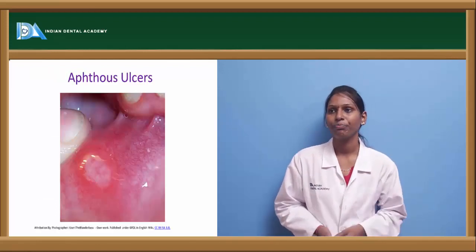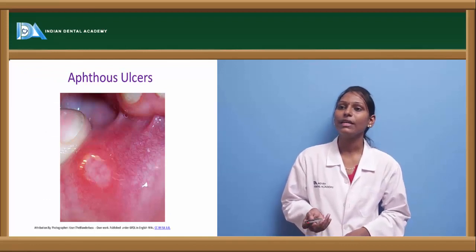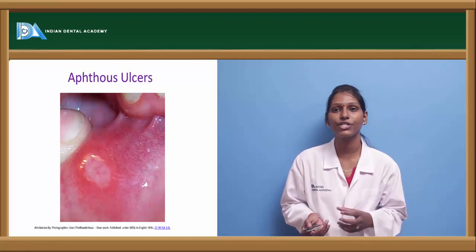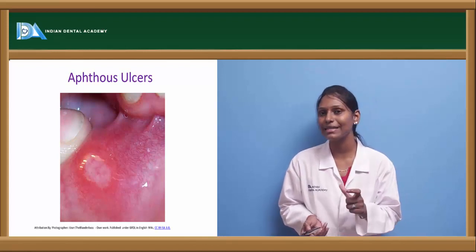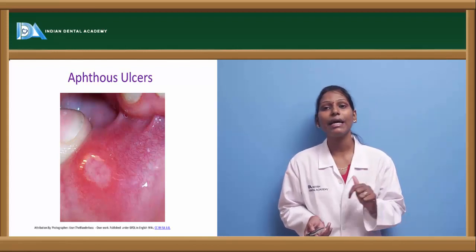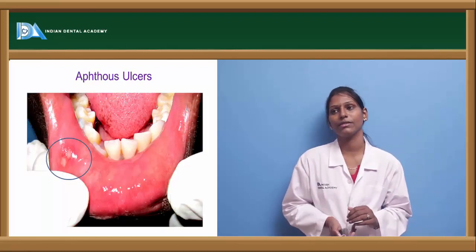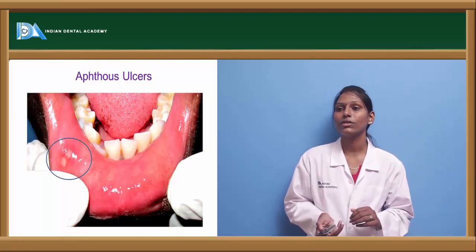This is an aphthous ulcer where we can see an ulcer which is surrounded by an erythematous halo. This is a characteristic feature of aphthous ulcers. These are usually well circumscribed ulcers and they have an erythematous halo around the ulcer. This is a pathognomonic feature of aphthous ulcers. Here we can see aphthous ulcers on the lower lip.